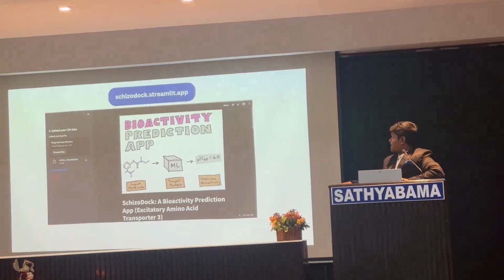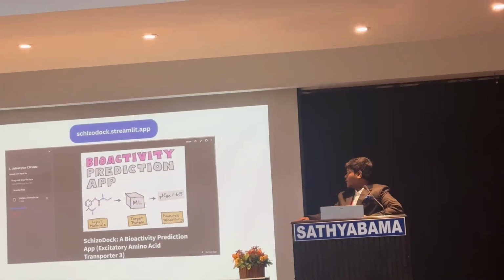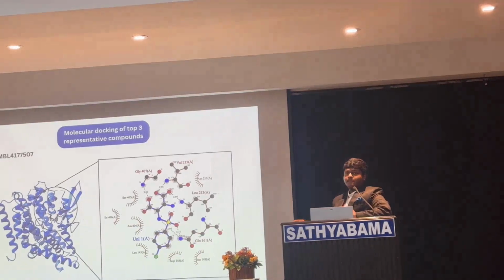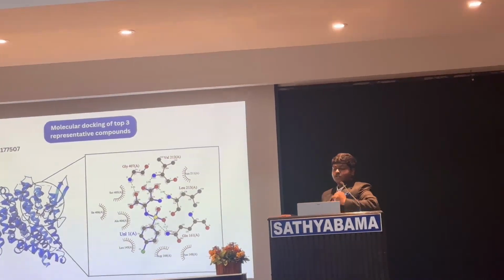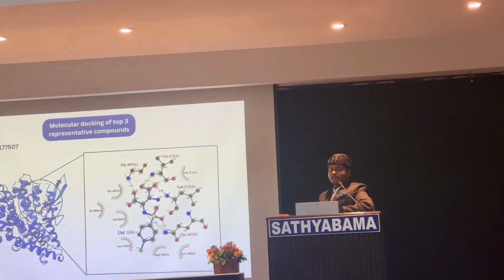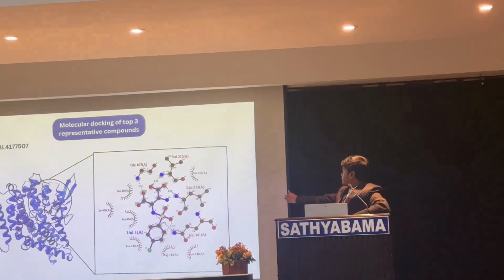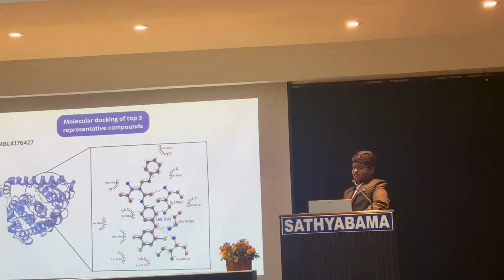And this is our web app. You can log on to this website, schizodoc.streamlit.app, where you can upload your ligand files, and it predicts the pIC50 value. Here you can see the higher pIC50 value is showing more hydrogen bonds, lesser binding energy and higher binding affinity. Here you can see there are 1, 2, 3, 4 and 5 hydrogen bonds, and the red ones are hydrophobic residues.